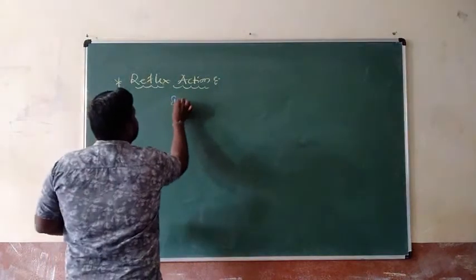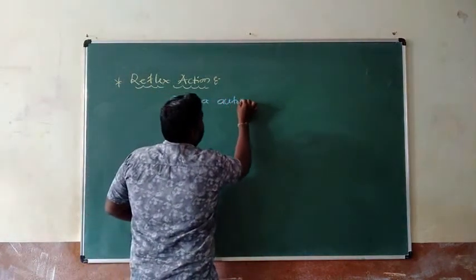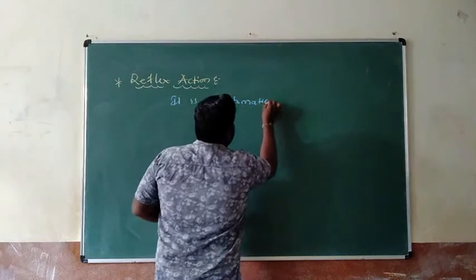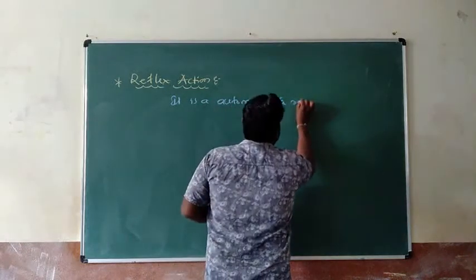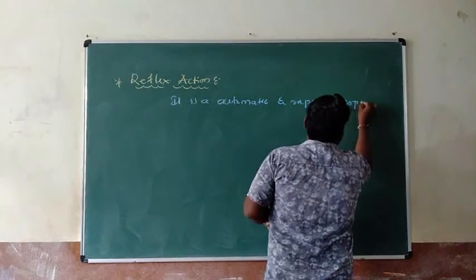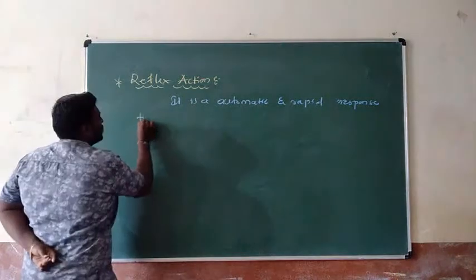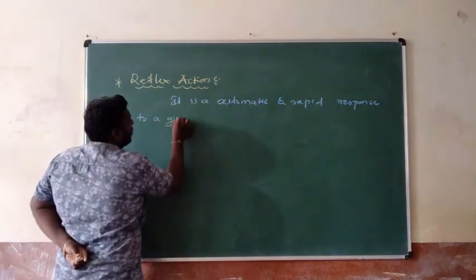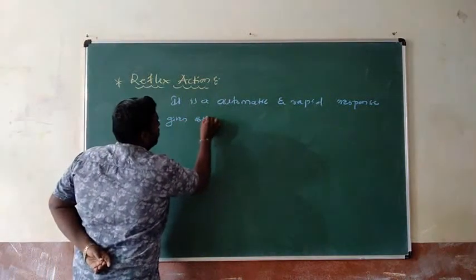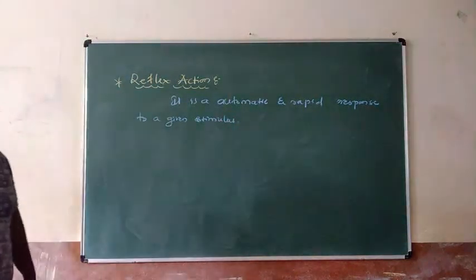It is an automatic and rapid response to a given stimulus. It is termed as what? Reflex action.